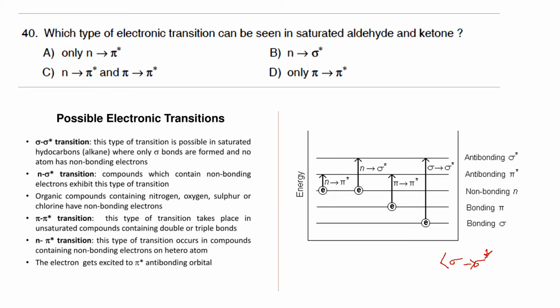Among these two transitions, the n to sigma star transition will have the highest energy. Therefore, we can say that the n to pi star transition will have less energy compared to n to sigma star. And the least energy transition is n to